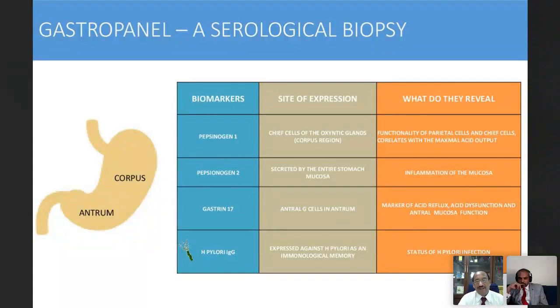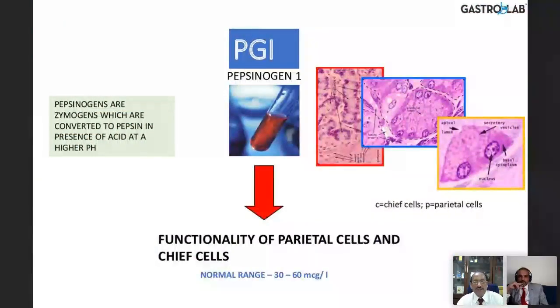H. pylori IgG is the antibody expressed against H. pylori by the human body as an immunological memory. So it shows the status of H. pylori infection. The pepsinogen 1 is measured in micrograms and it shows the functionality of the parietal cells and chief cells, because the chief cells produce pepsinogen 1 and the pepsinogen 1 has to be cleaved to the active pepsin moiety by acid. So if acid has to be there, parietal cells have to be intact. So that is what it shows.